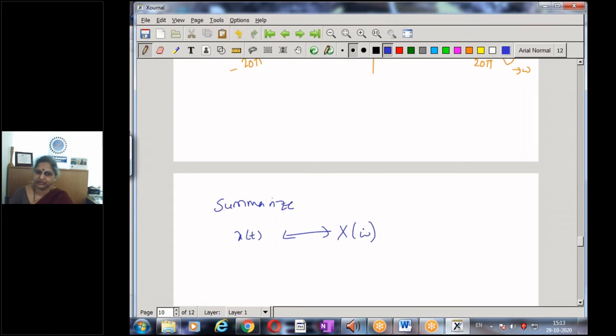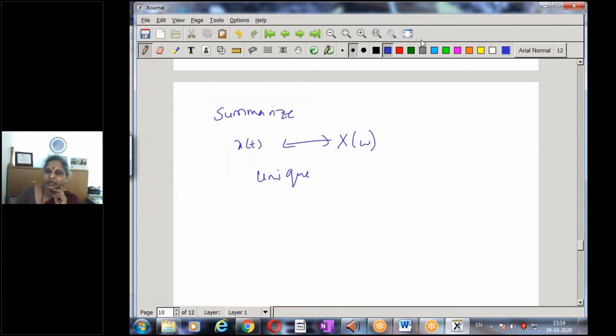If I know the time domain representation, I can get the corresponding frequency domain representation, and the other way around. So the transform is unique: no two signals can have the same Fourier transform. A signal is completely specified either by its time domain representation x of t or its frequency domain representation X of omega. This is one concept of the Fourier transform that we will require for understanding the sampling theorem.